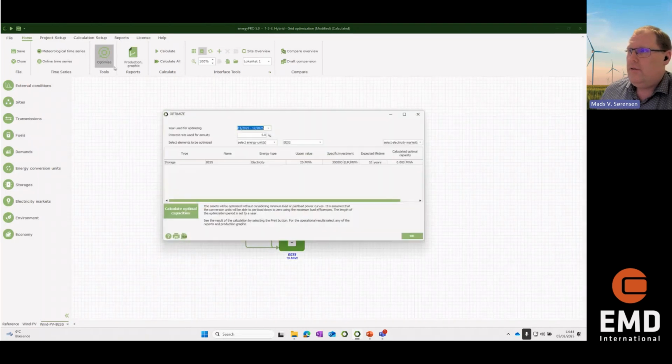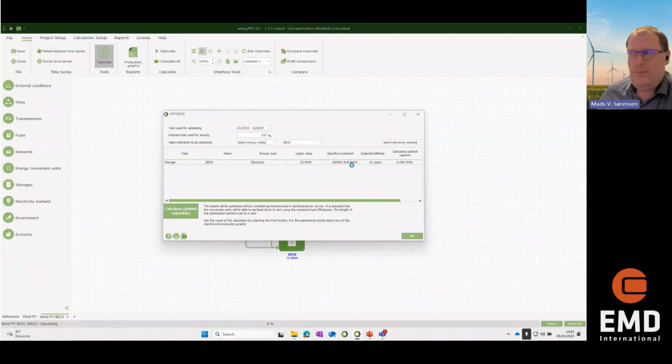And again here you can do exactly the same exercise. You can press the optimize button and give an upper value of the storage capacity. You can put in an investment of the battery, a lifetime. I've been a bit on the safe side here, 10 years. They should be able to do that. But of course, it depends on what you put in. You will get different results. That optimization will take a bit longer than the other grid optimization.